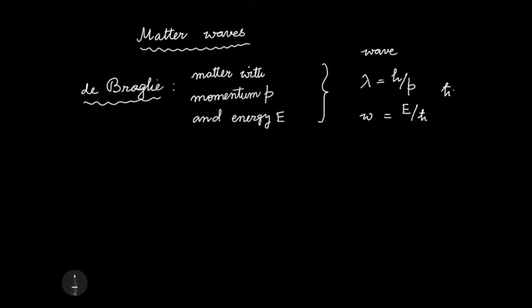Remember, h cross is h by 2 pi. H is the Planck constant.